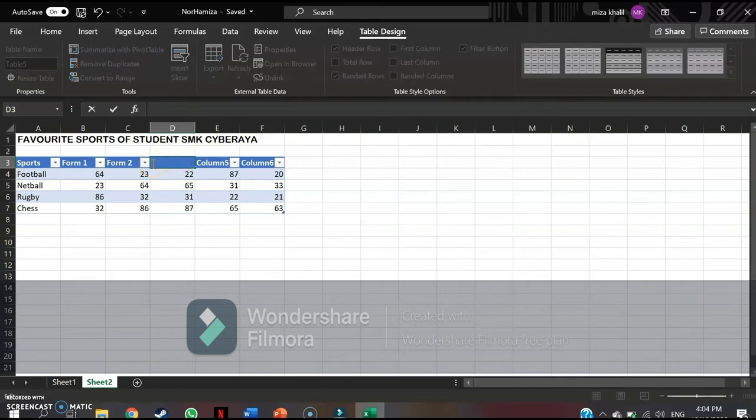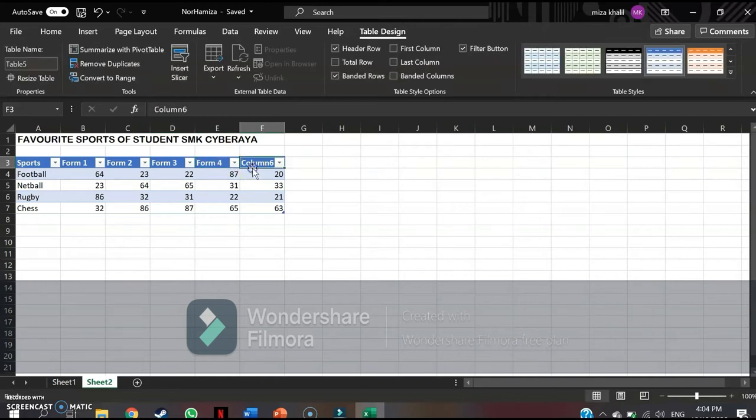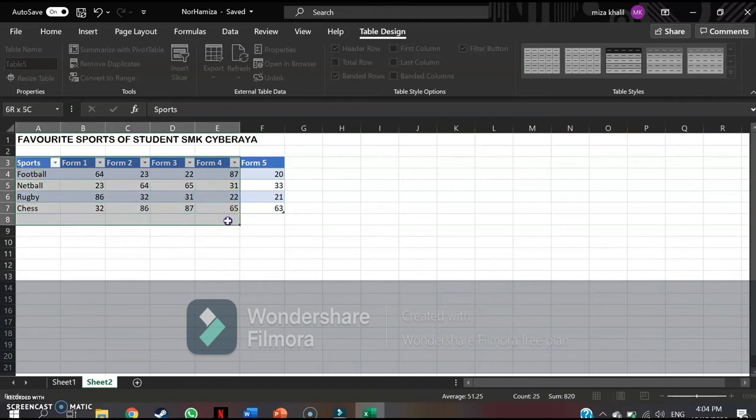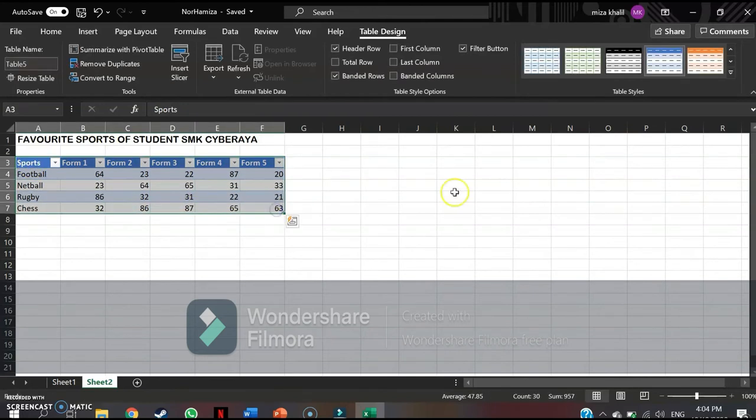Okay, so guys, maybe you're thinking why I didn't change the font style of the table. It's because I want it to look formal. So I'm just gonna let it be.